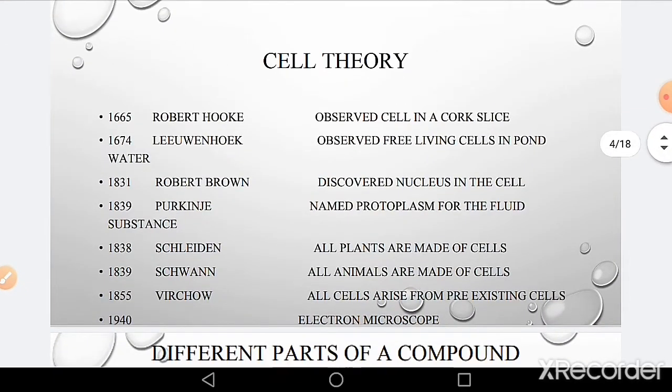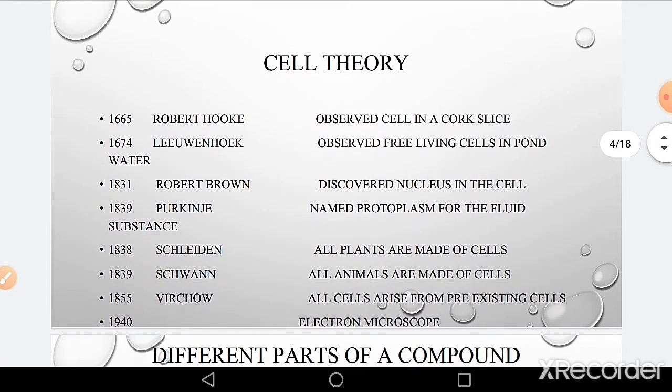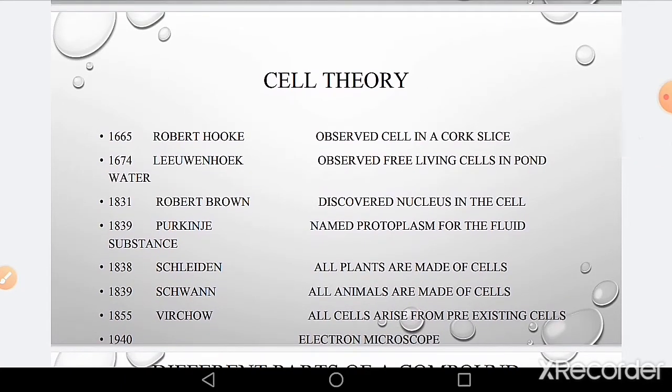Further, the cell theory developed. In 1674, Leeuwenhoek found free living cells in the pond. Robert Brown discovered the nucleus in the cell. At the center of the cell, there is an organelle named nucleus which controls the whole cell. Robert Brown found this in 1831. In 1839, the liquid between the cell wall and the nucleus was named the protoplasm.